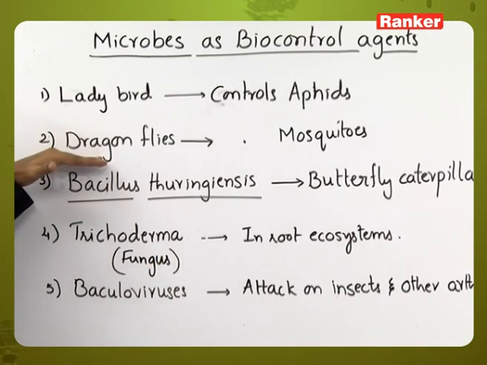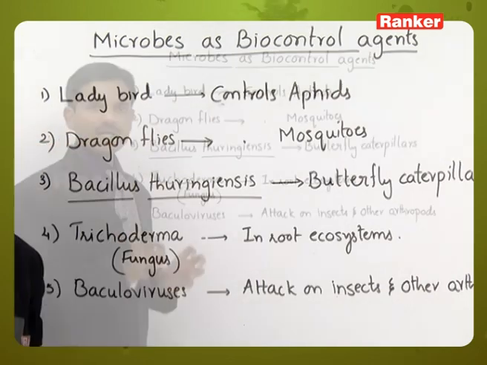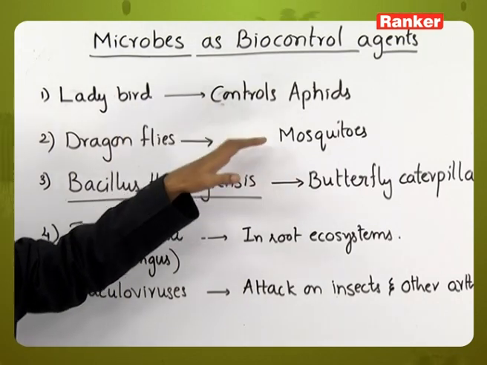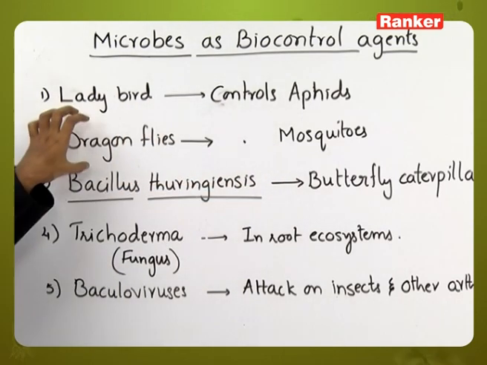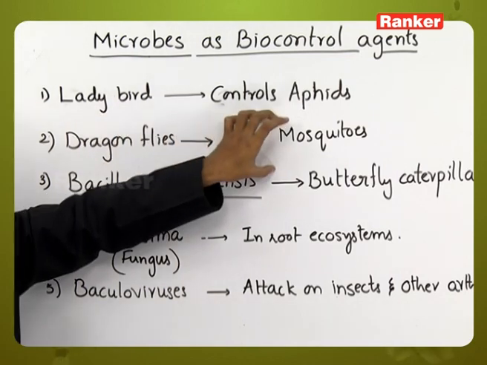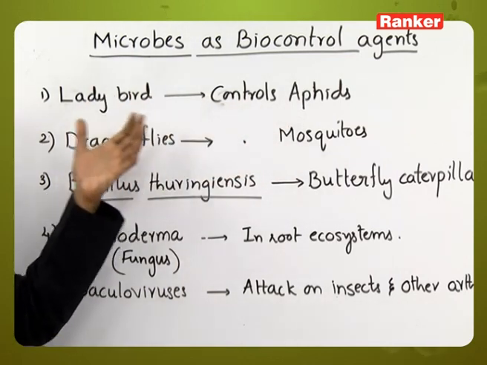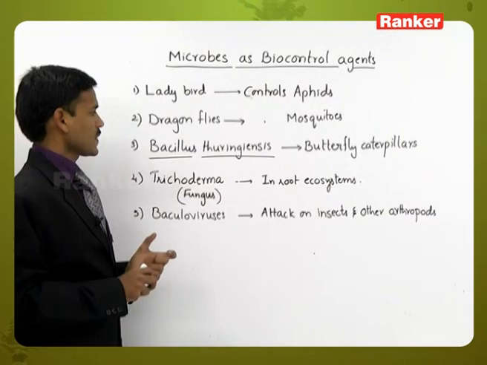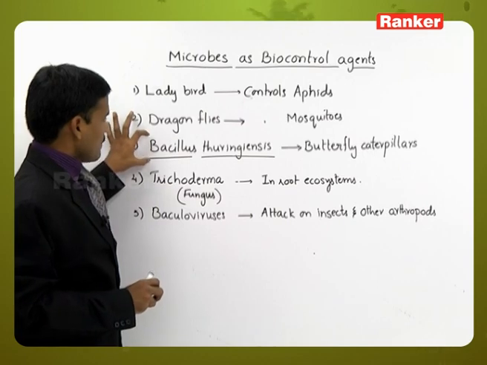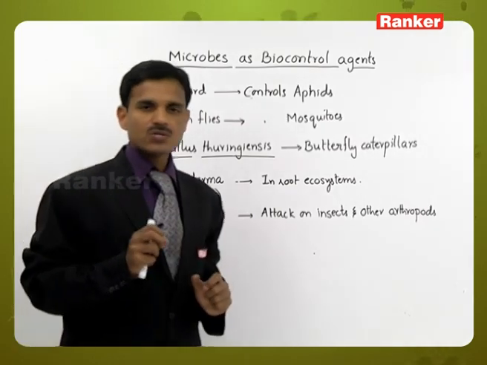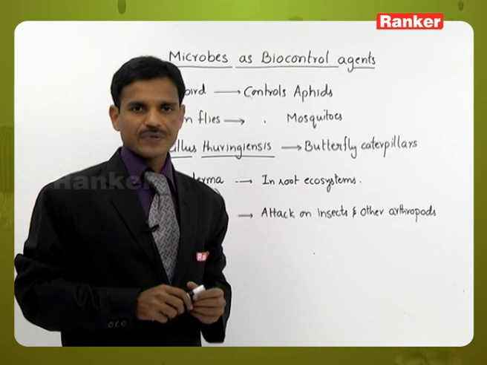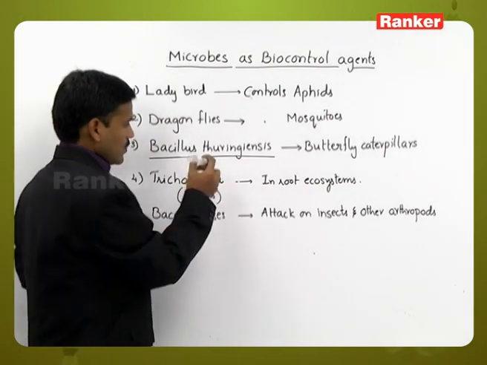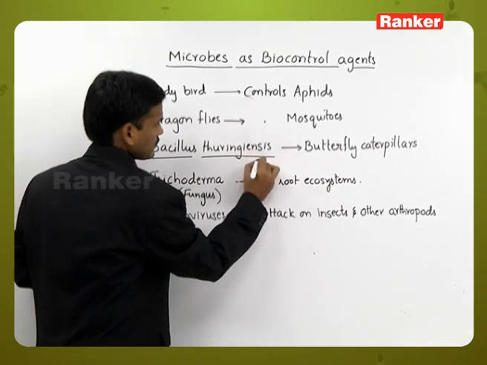Next, dragonflies. These are also small insects that naturally feed on mosquitoes. The mosquitoes are eaten by these dragonflies, so we can reduce or control the mosquito number by introducing dragonflies. And next one, Bacillus thuringiensis. Bacillus thuringiensis is a bacterium, unicellular, and commonly it is called BT.